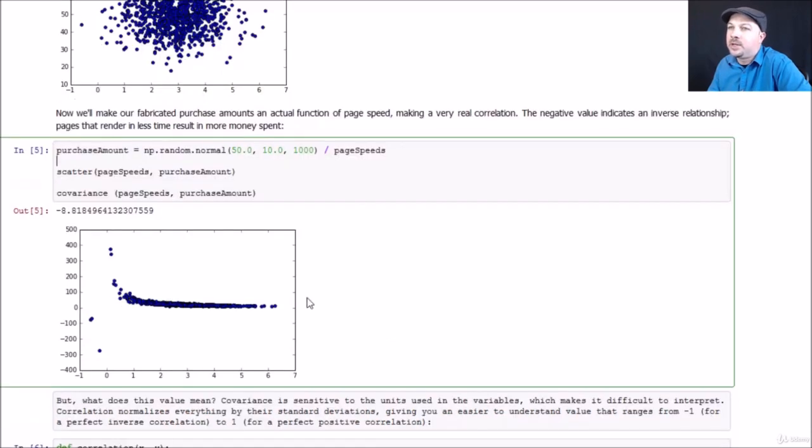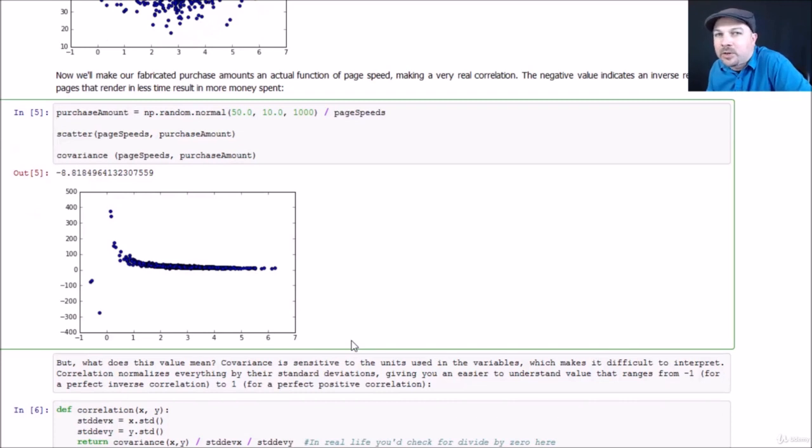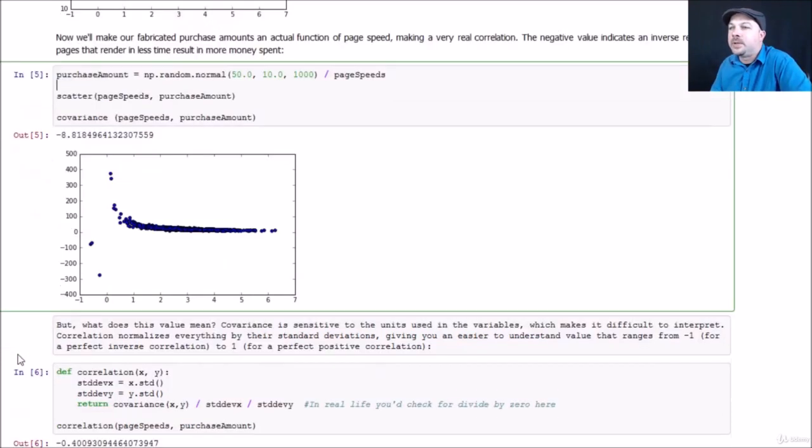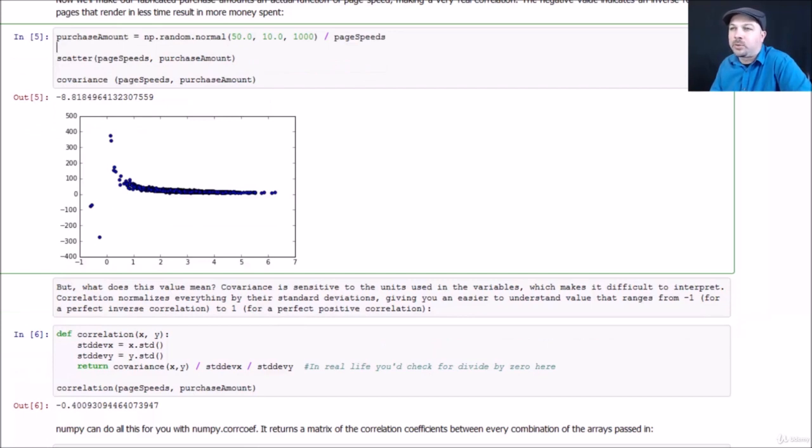Things get a little bit wonky down here near the bottom just because of how random things work out. But if we compute the covariance here, we end up with a much larger value, negative 8. And it's the magnitude of that number that matters. The sign, positive or negative, just implies a positive or negative correlation. But that value of 8 says, hey, that's a much higher value than 0, so there's something going on there. But again, it's hard to interpret what 8 actually means, so that's where the correlation comes in, where we normalize everything by the standard deviations.